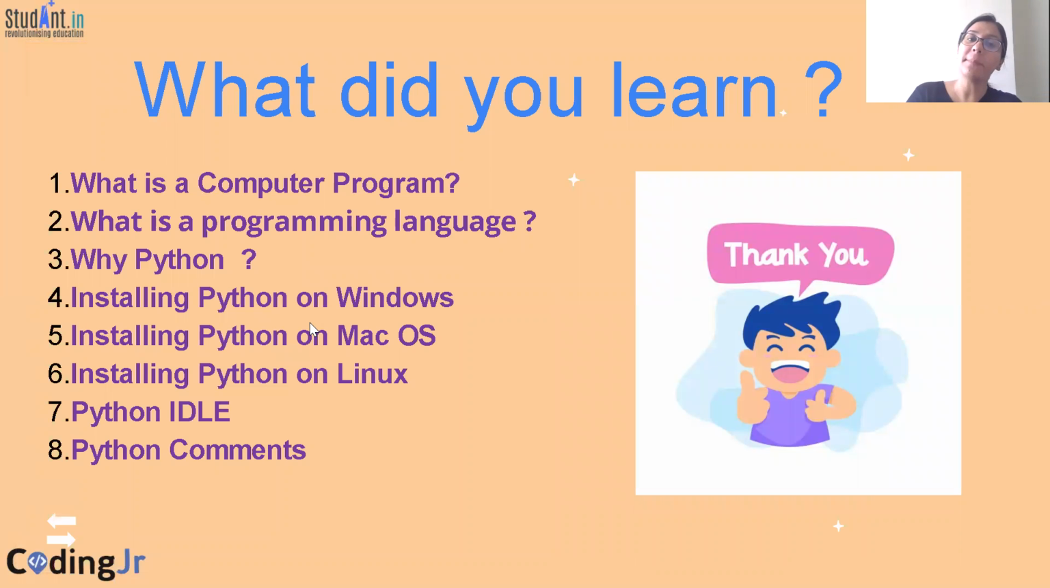Now, what did you learn today? Today you learned the basics of a computer and what a computer program is. You have learned about the programming language. We learned about why Python, and then we have learned how to install Python. Now we have learned about IDLE as well and the comments.